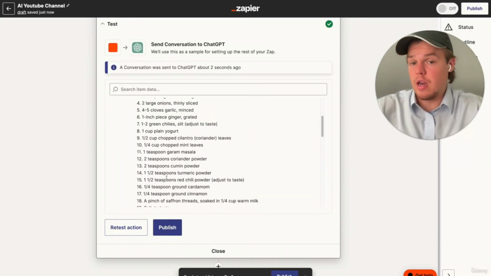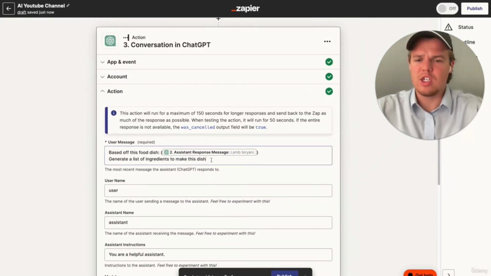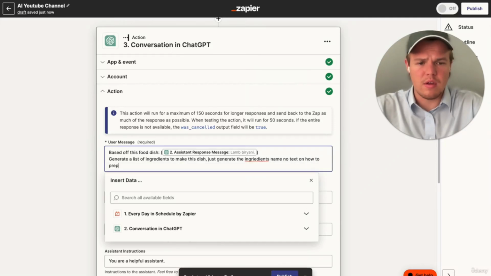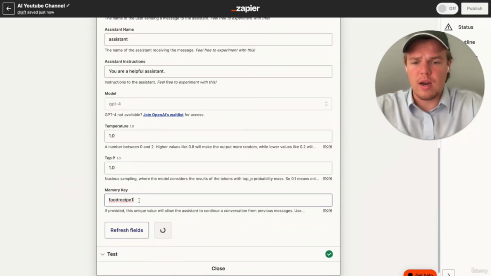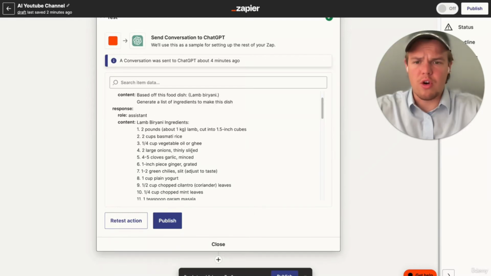Okay, so it came up with another issue. Seems like it is still having issues with the output here. No worries. What we can do here is we're going to say, generate a list of ingredients to make this dish. Just generate the ingredients name, no text on how to prepare it, as some of the ingredients had like thinly sliced and stuff like that. We want to deal with that in a later block. So we're going to say generate a list of ingredients to make this dish. Just generate the ingredients name, no text on how to prepare it. We're going to add a 2 here to refresh the chat, and we're going to test this action again. All right, perfect. So we got our ingredients list here.